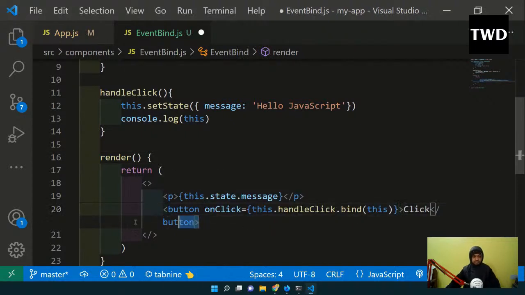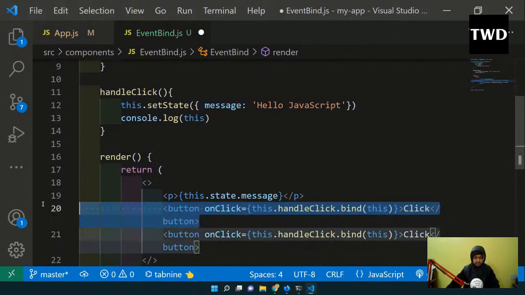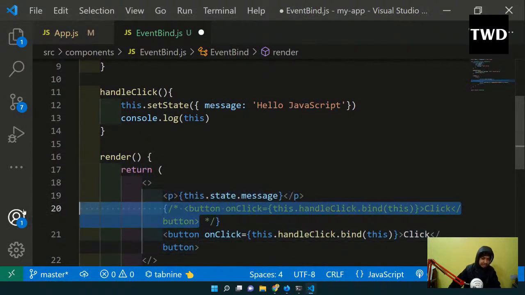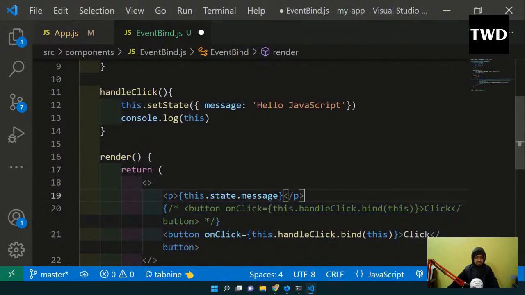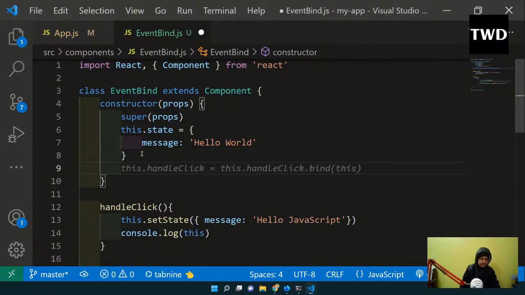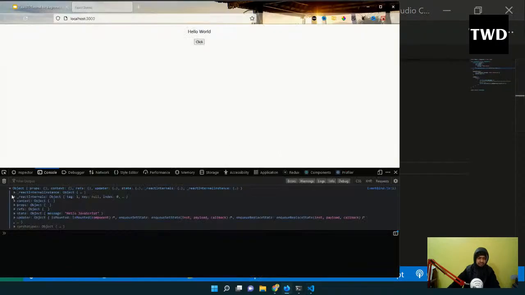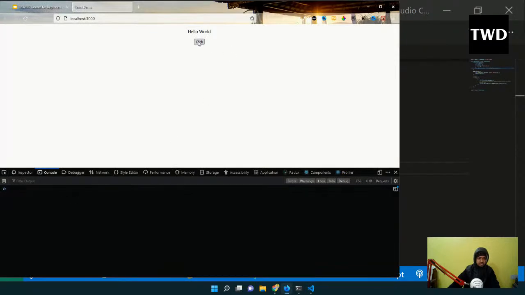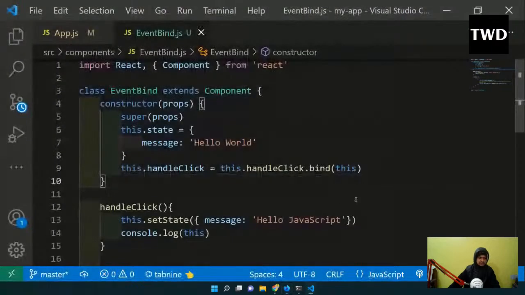Let me use method number 2, we comment it out. In method number 2, this.handleClick will be like this, and then I will have to do it here: this.handleClick = this.handleClick.bind(this). I'll do cut, same thing, it will work fine, because now also this is done with a bind method. Bind method is a JavaScript method.